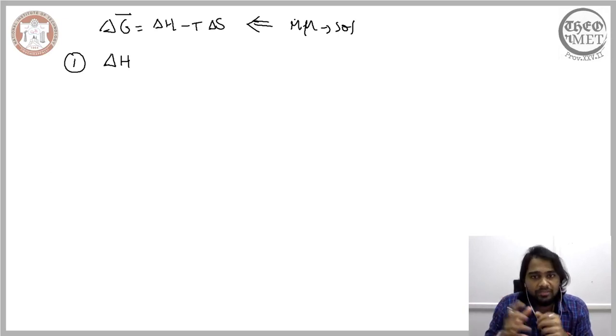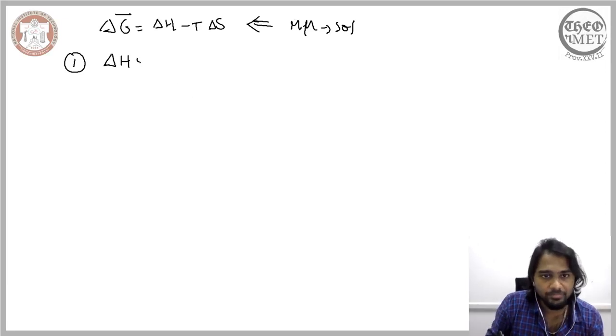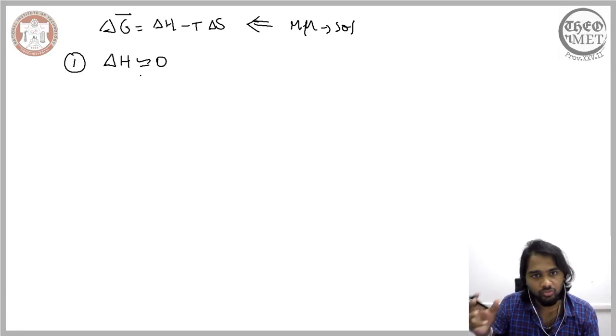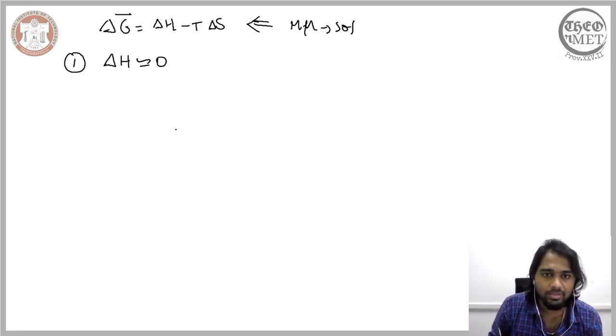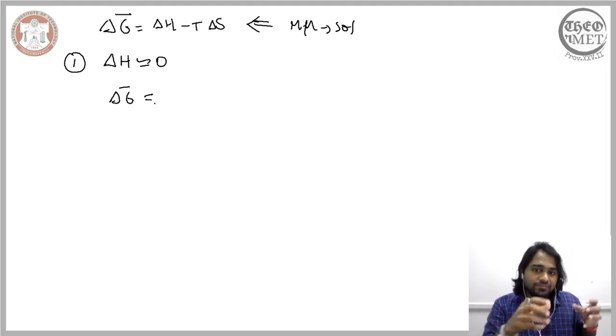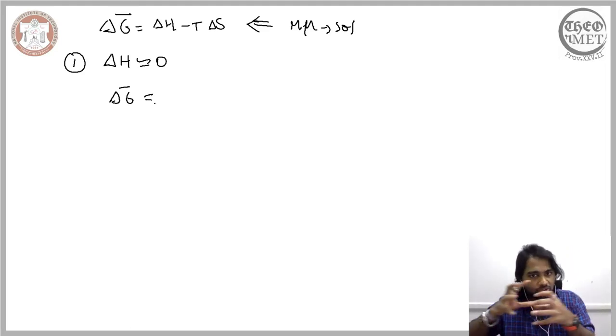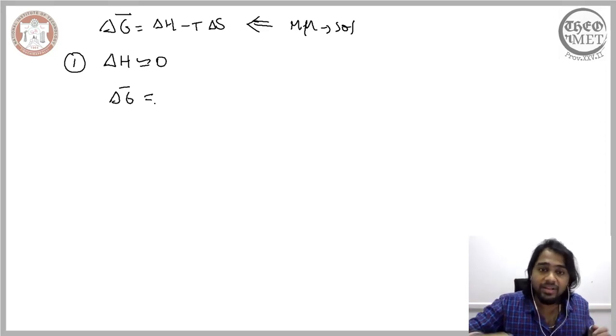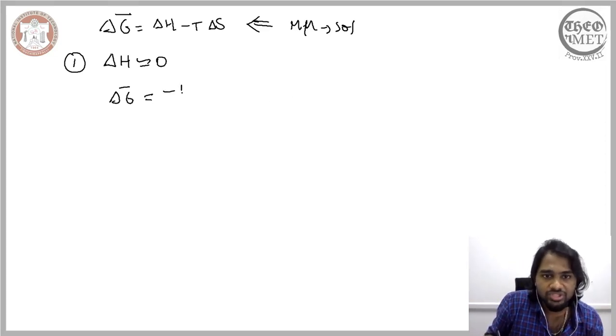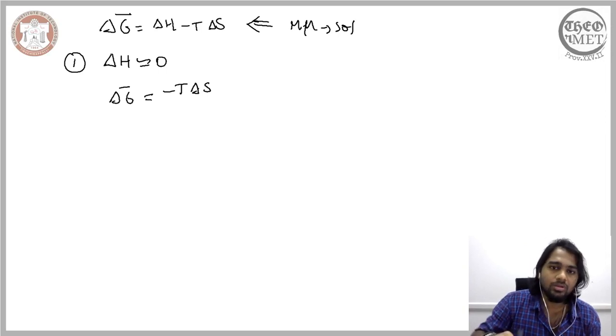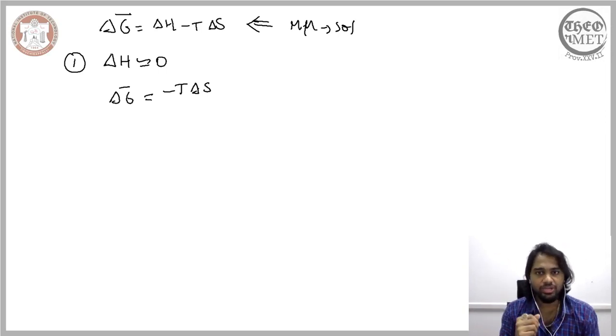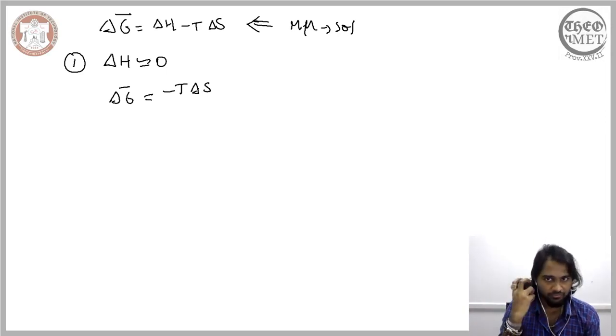Now during this dissolution, let us assume that there is not much change in the enthalpy of the system. So the change in the enthalpy of the system is close to 0. Then ultimately the change in the Gibbs free energy that dictates this change from the mechanical mixture to the solution is exclusively governed by the change in the entropy. Now while considering entropy, we saw that there are different ways of looking at it.